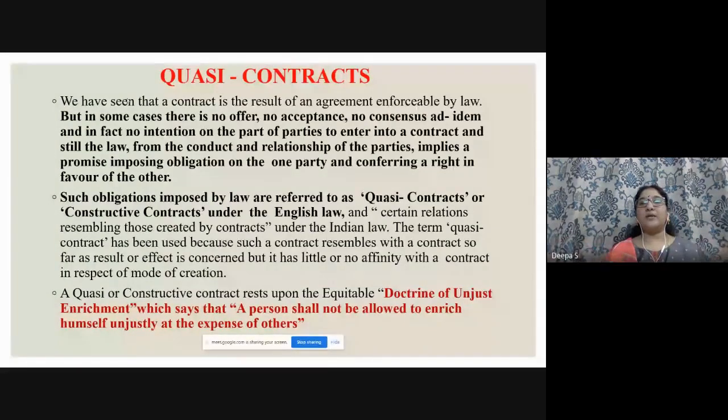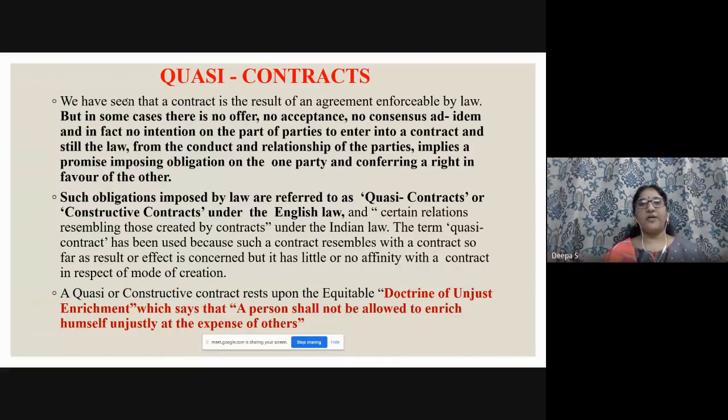No two parties come together, no relationship, no contract, no agreement. You can see in the second line, there is no offer, no acceptance, no consensus ad idem, and in fact no intention on the part of the parties to enter into a contract, but due to some situation they come into a contract. For example, if you go on a road and find a purse, and inside it somebody has left a visiting card, and you call the person, you have to hand it over to him. That we call quasi contracts.